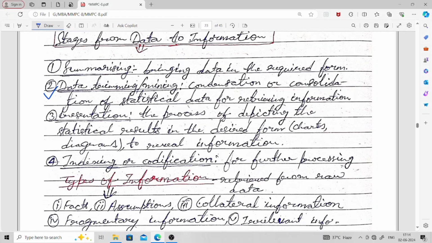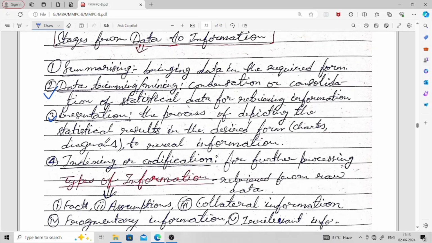Then you have the third one, that is the presentation. As you get the information, you have to present it in some form. So here it is the process of depicting the statistical results in the desired form, and that is known as presentation. And that presentation can be in the form of charts, diagrams, or some other forms, so that you can reveal the information.